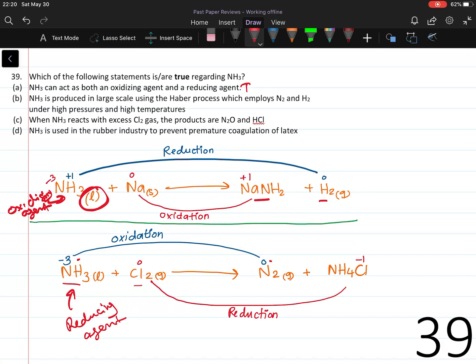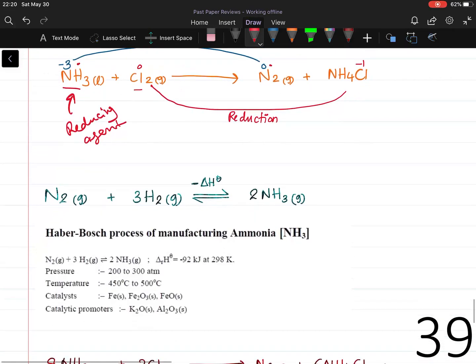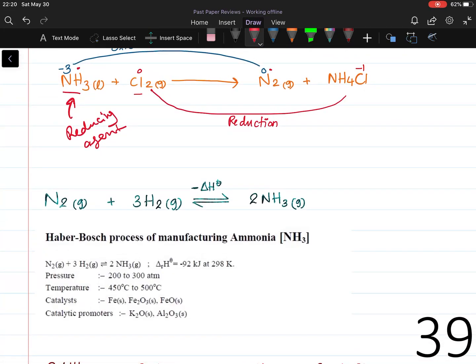Ammonia is produced on a large scale using the Haber process, where nitrogen and hydrogen gases react with each other under a pressure of 200 to 300 atm at around 450 to 500 degrees Celsius to produce ammonia in the presence of iron and its oxides as catalysts. As there are 4 molecules on the left-hand side and 2 molecules on the right-hand side, according to Le Chatelier's principle, increase in pressure causes the reaction to shift to the right.